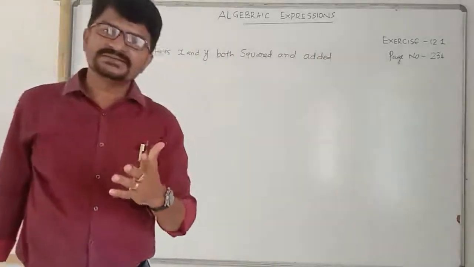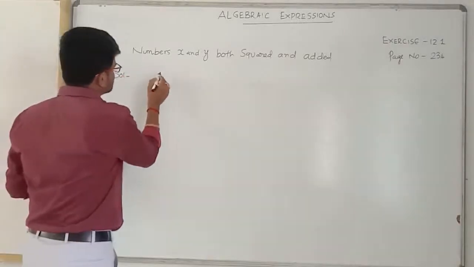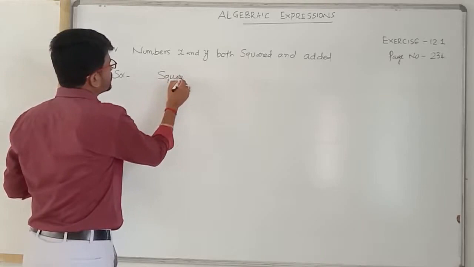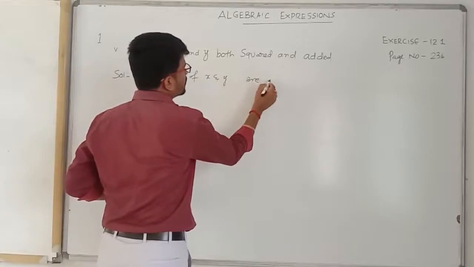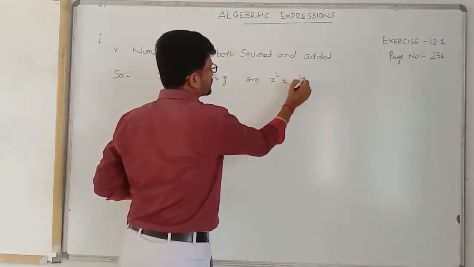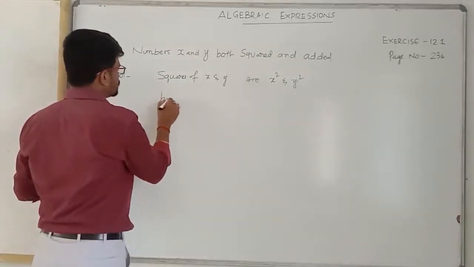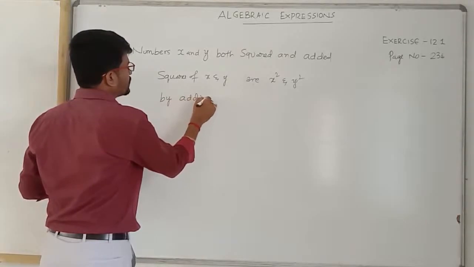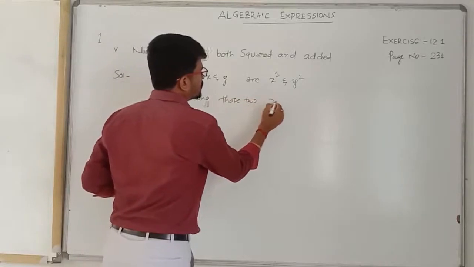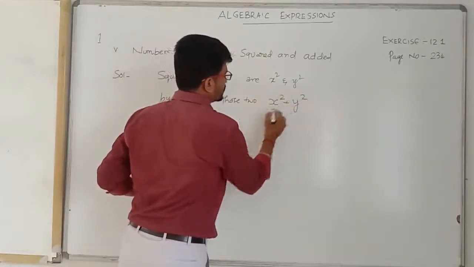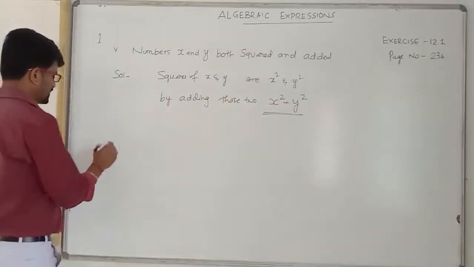Now, squared means the squares of x and y are x square and y square. What we can do is add those two. By adding those two, x square plus y square. So this is the required expression. Clear? Now let me explain another one.